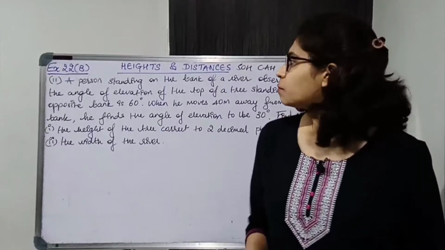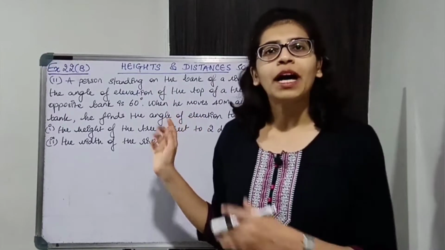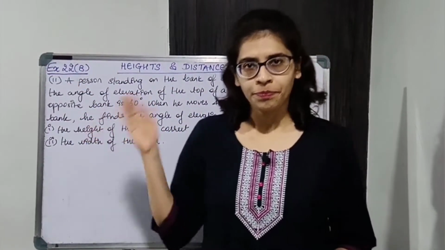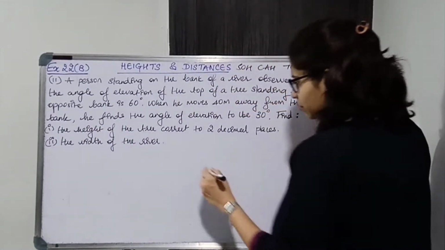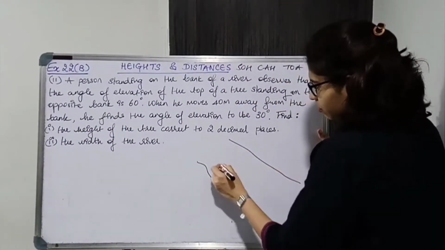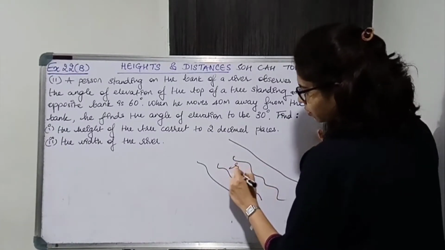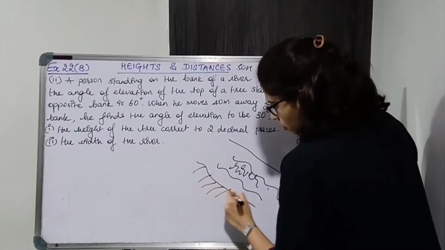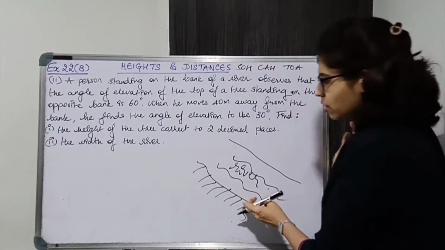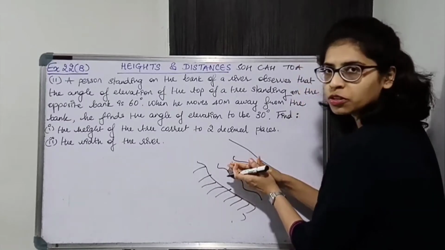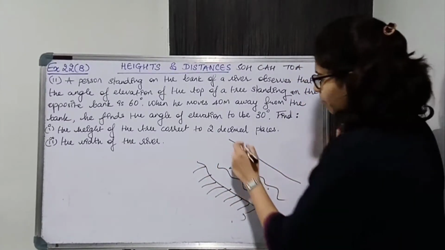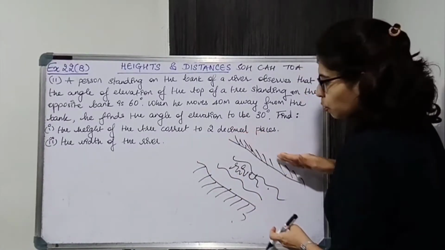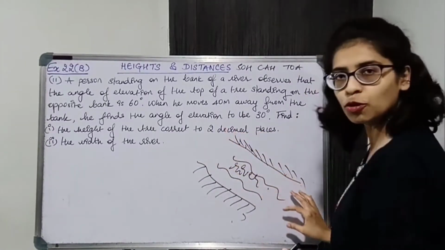Now there is a person who is standing at a bank of the river, okay, and he is observing the tree which is on the opposite bank of the river. So there is a river flowing, ठीक है? There is a river, all right. This is the river. Now this is the bank, okay. The land which is just close to the river is called the bank of the river. Even this is the bank. So this is one bank, this is the opposite bank, all right, and there is a river flowing in between.